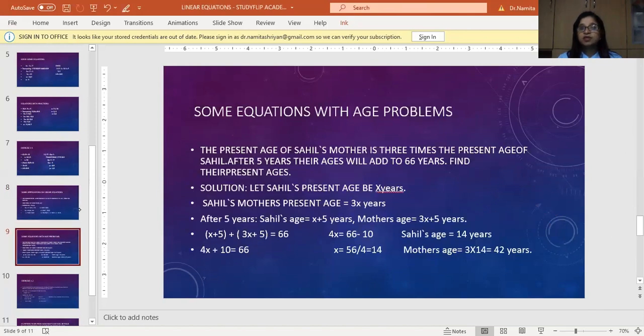Let us learn about some equations with word problems. The present age of Sahil's mother is 3 times the present age of Sahil. So we do not know the present age of Sahil as well as his mother. So we are going to take Sahil's present age as x years. So what will be Sahil's mother's present age? 3 times that, so 3x years.